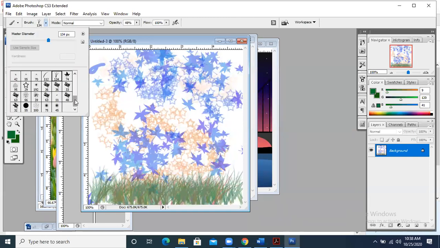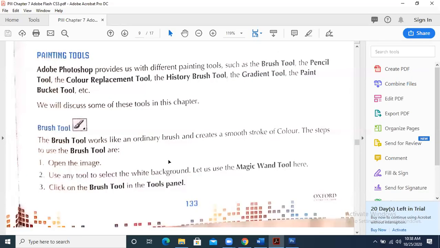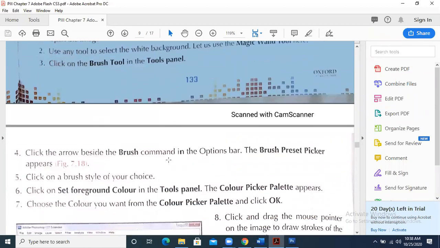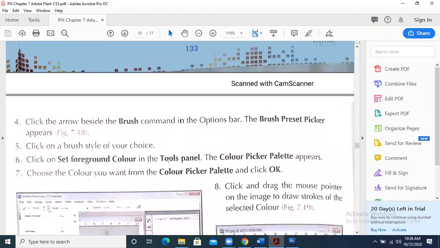So basically, these are all the brush options that are available. You can draw with any good option that you like, and that you consider good for the graphic that you are going to design over here. Now I have explained the brush tool in much detail, how you can draw and how you can choose this. I have also told you about the foreground and background colors which are available over here.